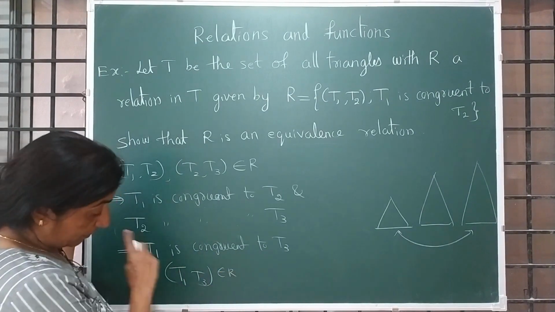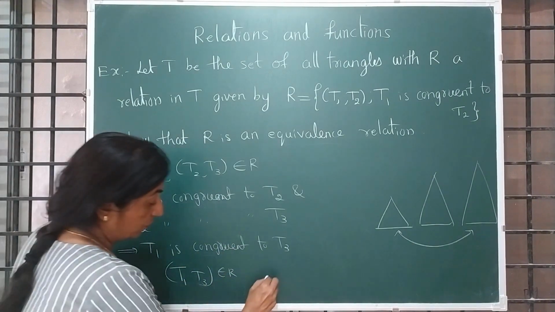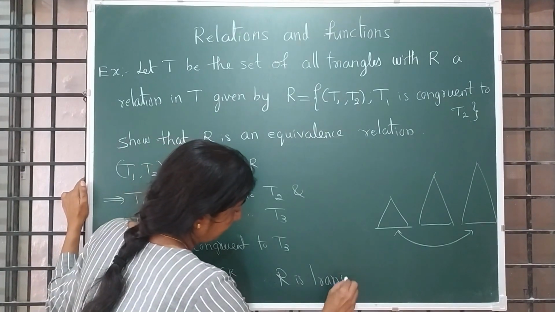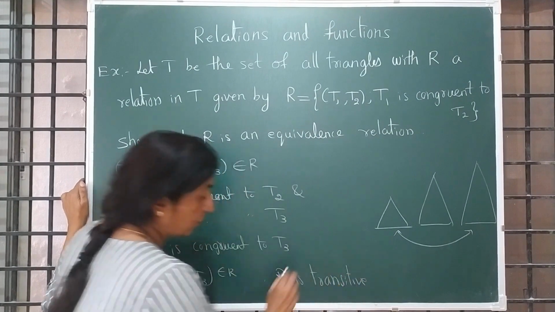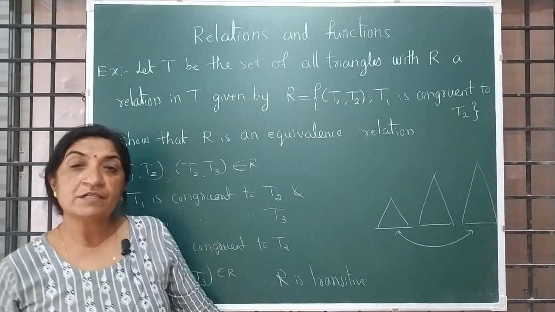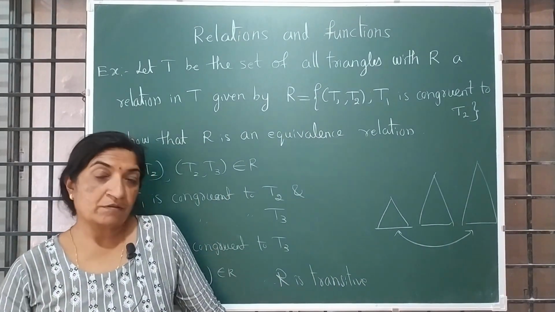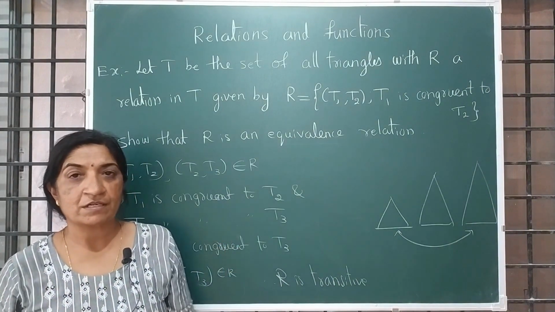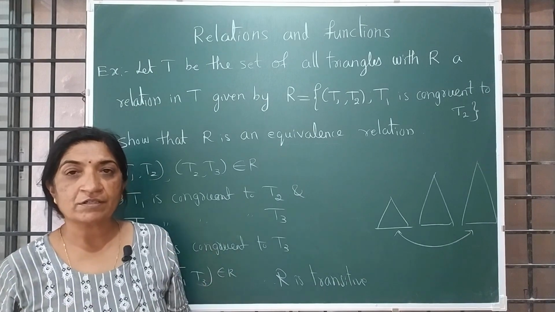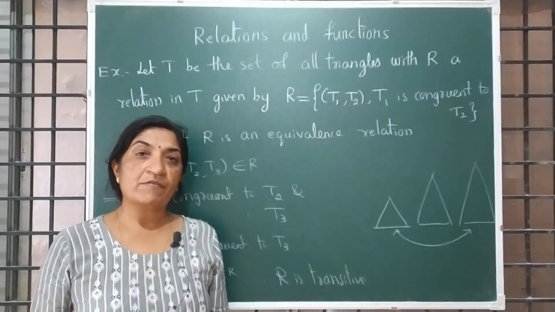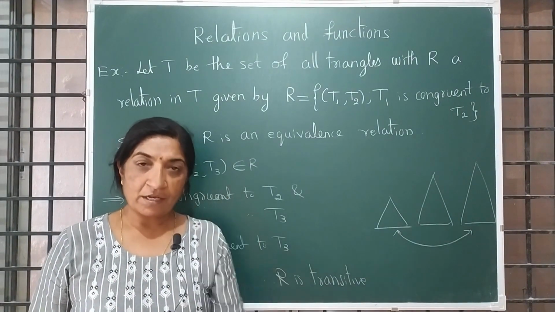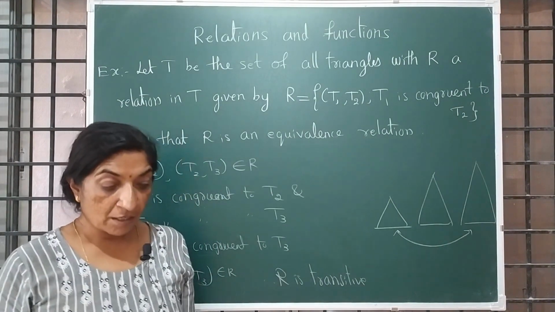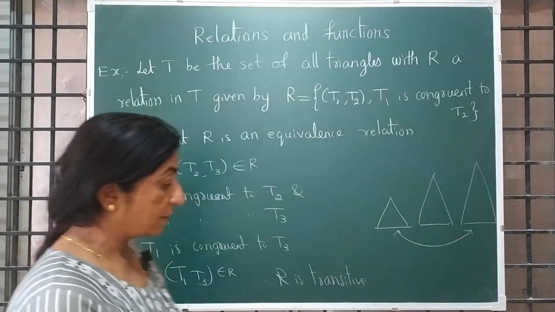So this condition is what? Transitive. Therefore R is transitive, correct? Yes. See, reflexive is satisfied, symmetric is satisfied, and transitive is satisfied. All the three are satisfied, which means R is an equivalence relation. Yes, read. Hence, R is an equivalence relation. Correct. Now I am moving towards the next example.